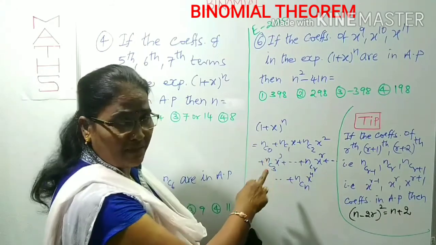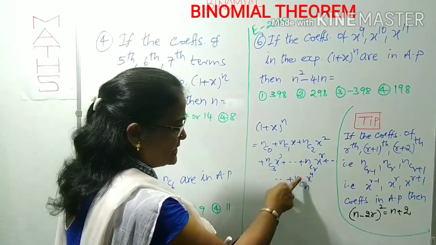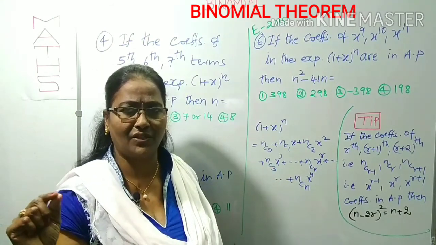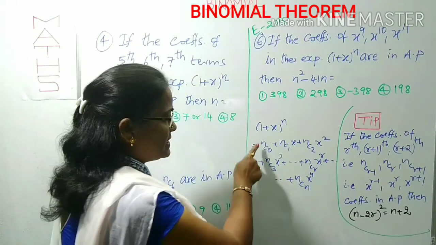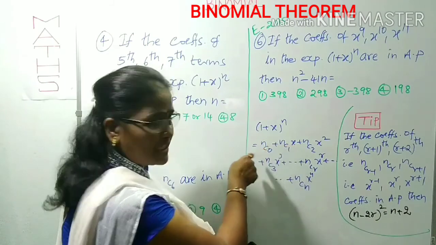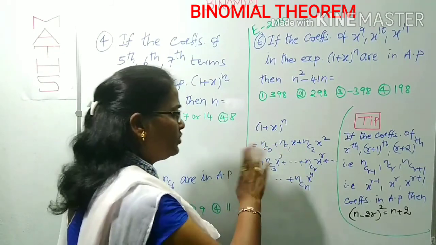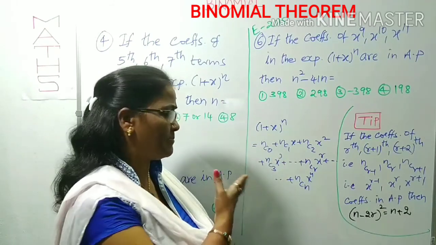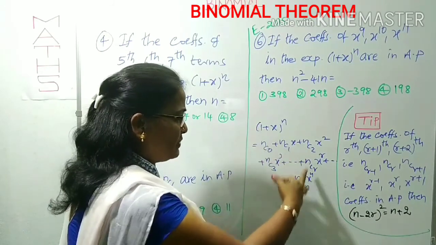We can expand like this, where nC0, nC1, nC2, nC3 and so on, nCr and so on, nCn are known as binomial coefficients. What are those called? Binomial coefficients, you know very well. So instead of nC0, nC1, nC2, we can write simply C0, C1, C2 also. So what are those values? You know very well, I already explained permutations and combinations as well as part 1 of the binomial theorem. But here, you have to know the expansion first.